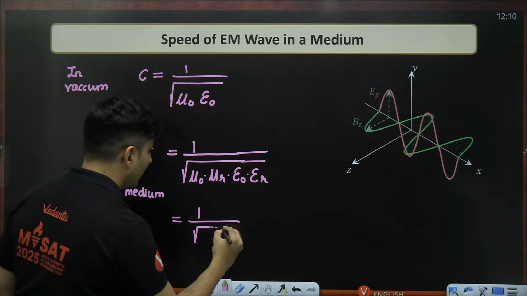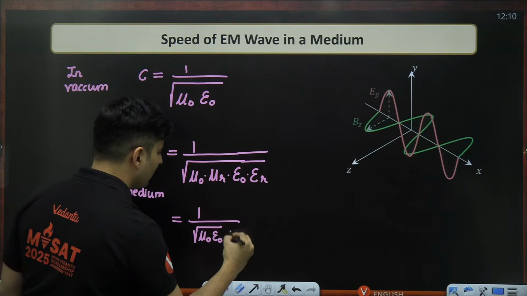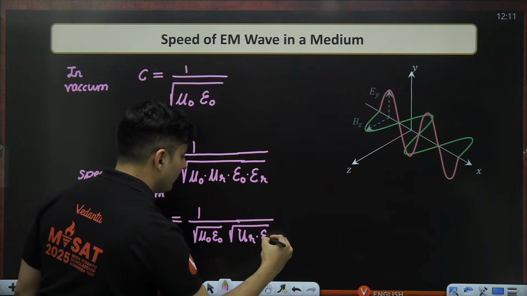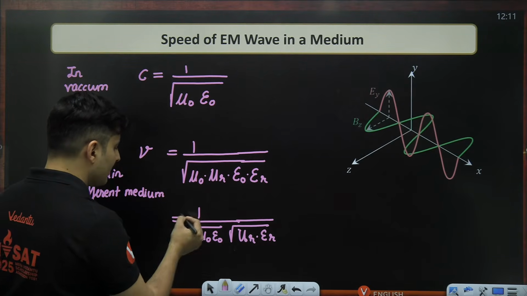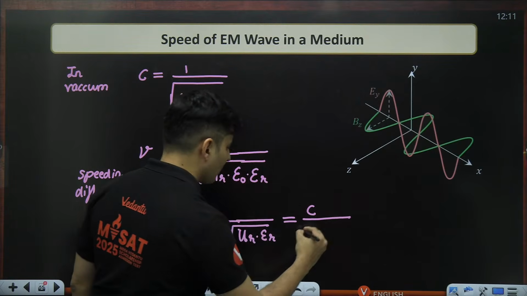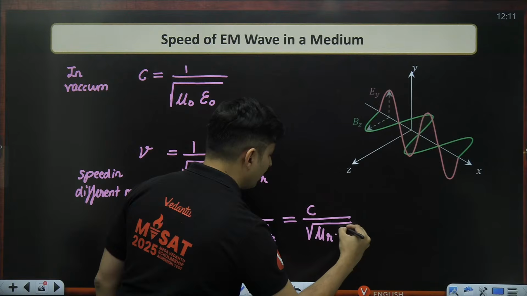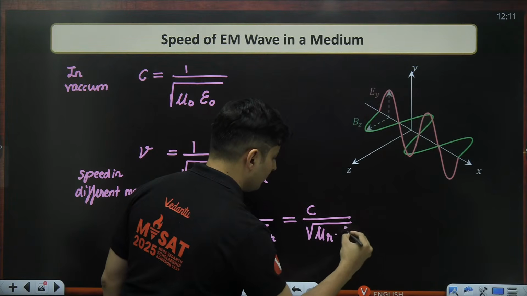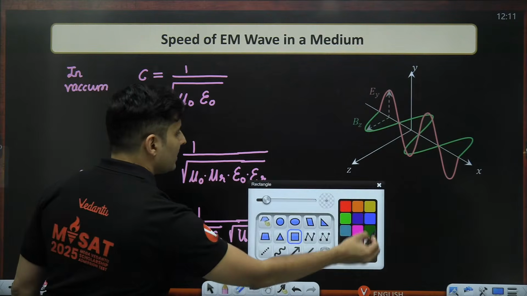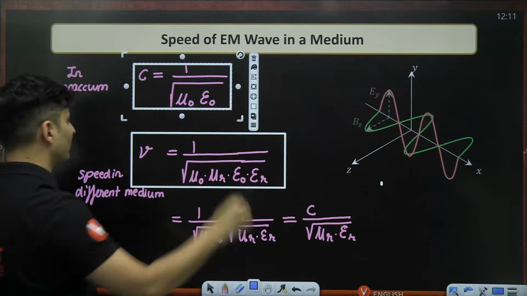If you want, you can rearrange this a little bit. Take mu naught and epsilon naught together, and then relative permeability and relative permittivity together. But this quantity is the speed of light. So technically, this will be the speed of light in vacuum divided by the root of relative permittivity and relative permeability. So this is a formula which you should definitely know. This is for vacuum.